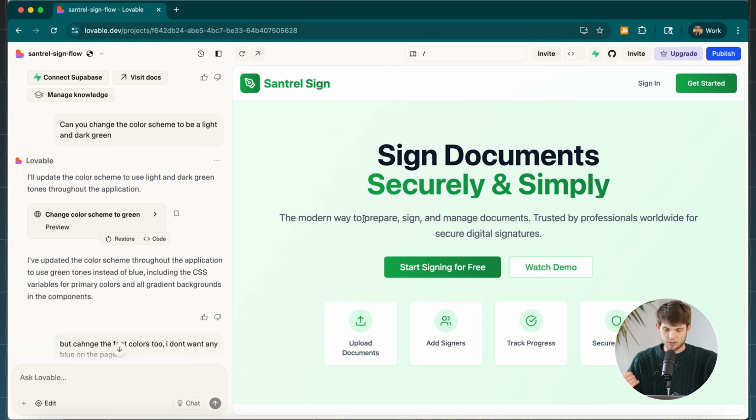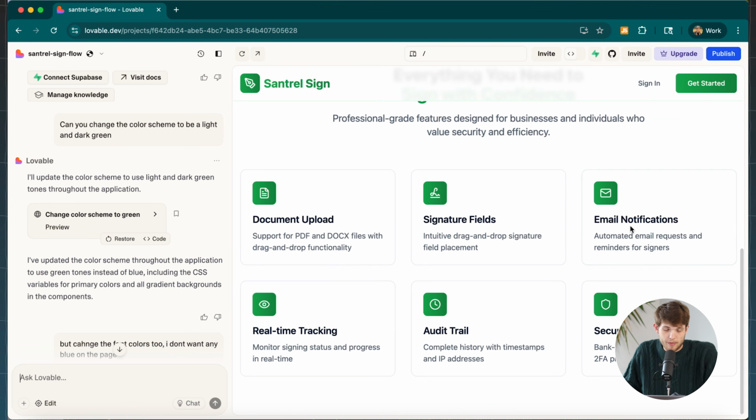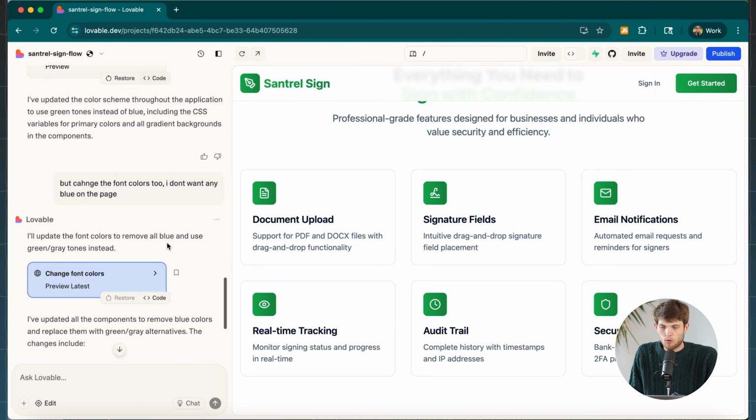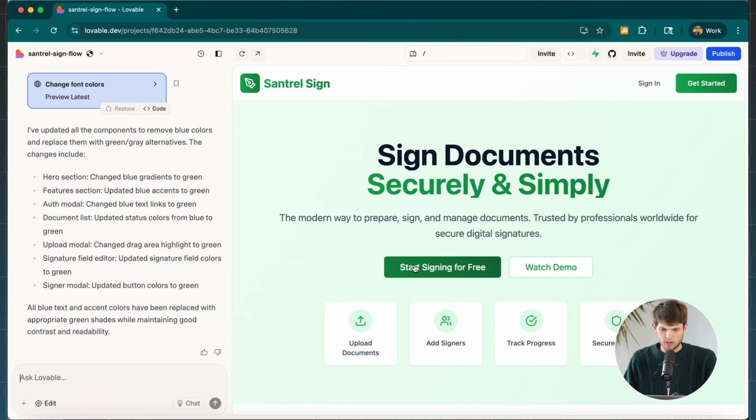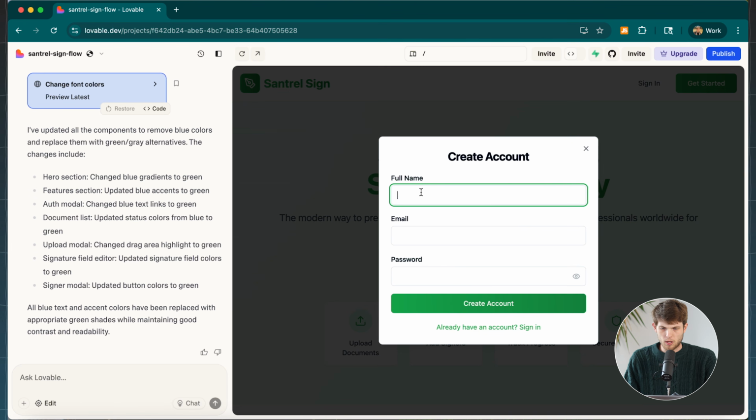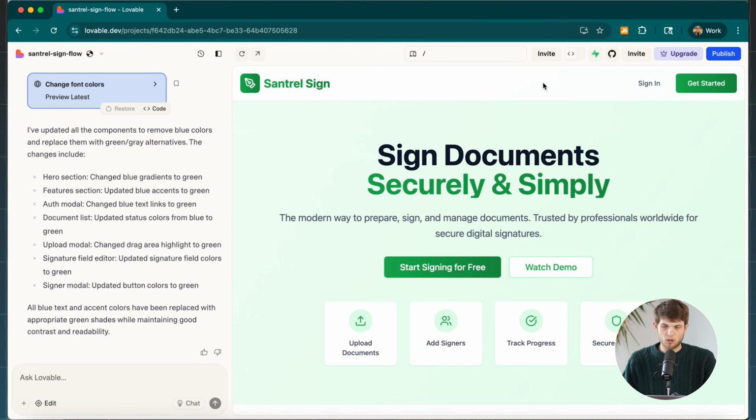Okay, so we've changed the color scheme to green instead of blue. I think it looks a little bit better. And so now we can get started on making sure that this actually works. So as you can see from the first draft, if I just click on start signing for free, we might be prompted to create an account, but we're not going to be able to actually do it because we have to connect to something called Supabase. The way to do this is you're going to go to the upper right corner and there's this little green thing here you'll have to click on, okay? And this is called Manage Supabase. So you can connect to Supabase.